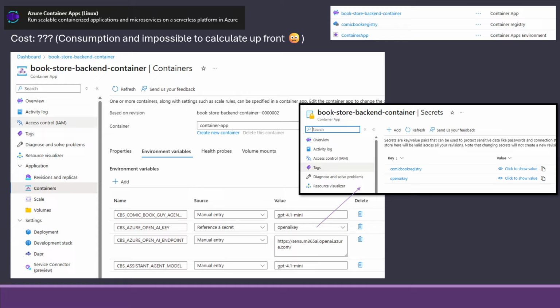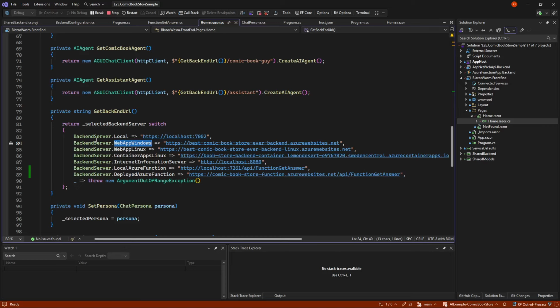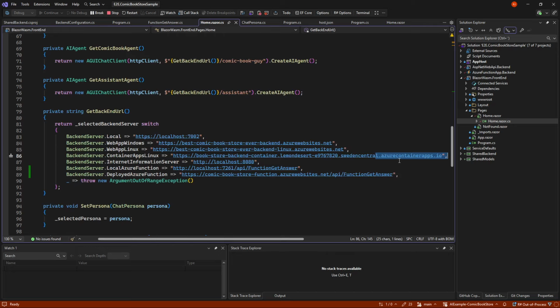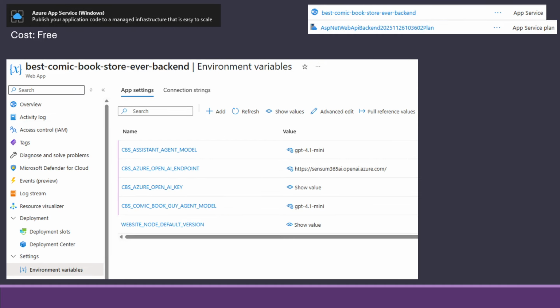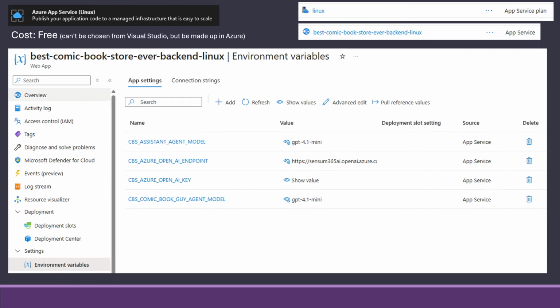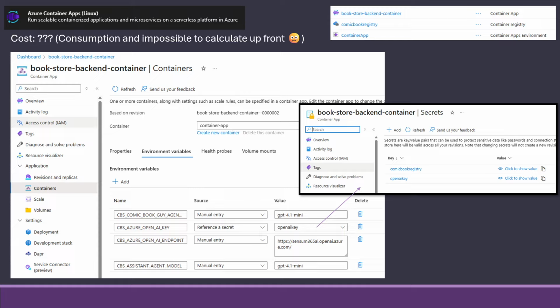And so far, it's just this switch to choose between the different URLs. So localhost, best comics ever, the Linux version, and the container app puts in a default thing extra, and it's a fairly long URL, if that has any matter to you. So those three are very much the same in terms of, we can just run some .NET, and it just runs an ASP.NET web app.